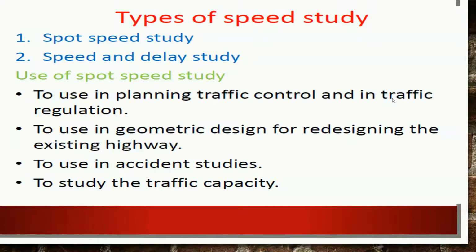Now, what are the various types of speed study? There are various types of speed study. As you can see, spot speed study is one type. Then there is the speed and delay study.